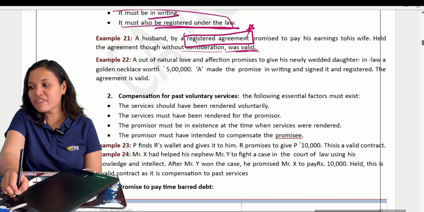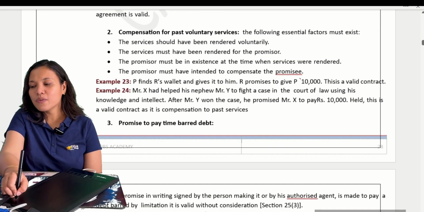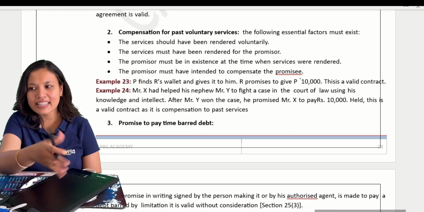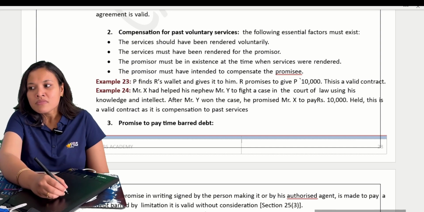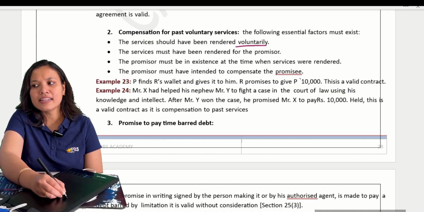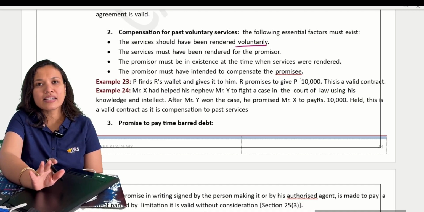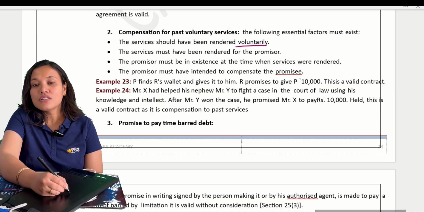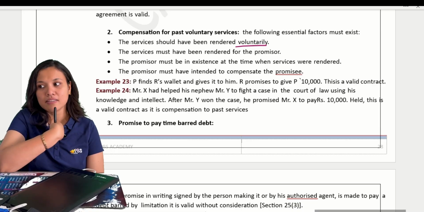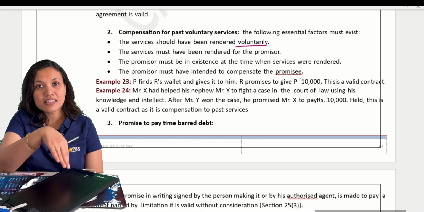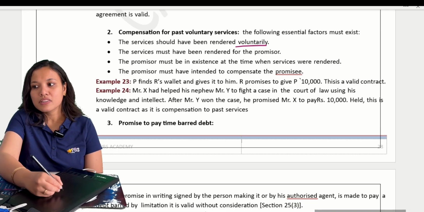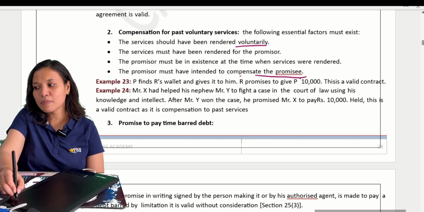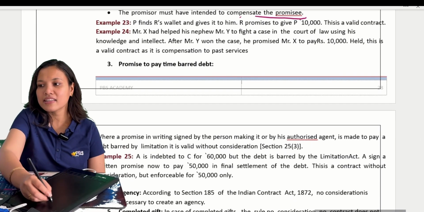Next, compensation to pay for voluntary services. The service must have been given voluntarily. What is meant by voluntarily? I have not asked for it; you have done it on your own. So the services you have done are for the promisor. And the promisor must exist at the time when the service was given. And the promisor must have the intention to compensate the promisee. Only if all four conditions are fulfilled.